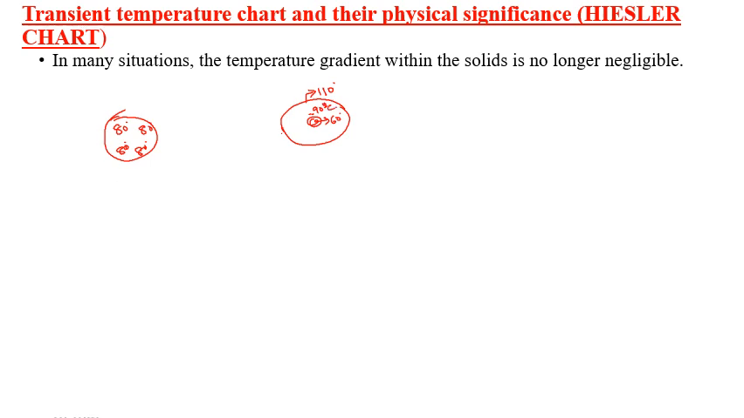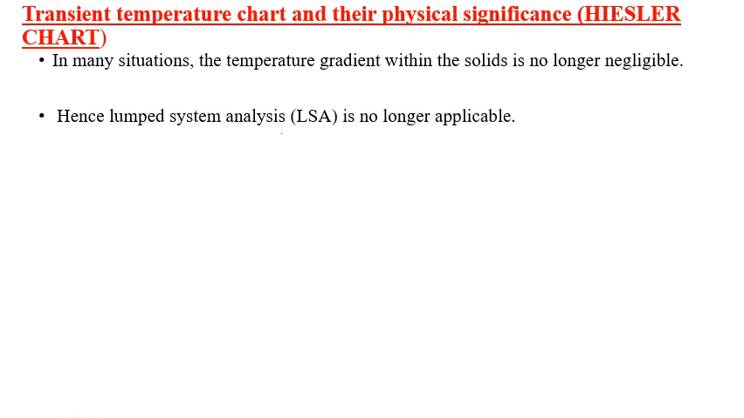Then in the first example, LSA is applicable, but in the second system, we said that LSA is not applicable where there is a temperature gradient. So in those cases where the temperature gradient exists, we cannot use LSA. Hence lumped system analysis, or LSA, which is also called lumped parameter analysis, is no longer applicable.